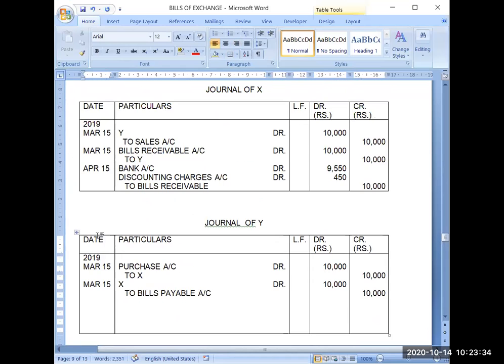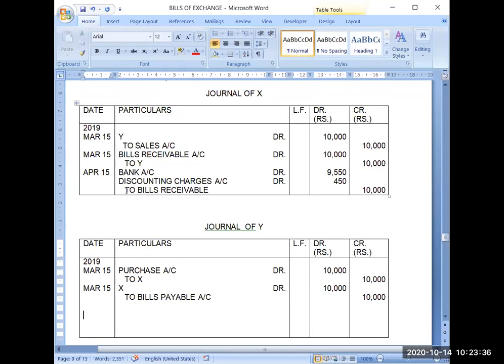Now, one more thing you have to observe. Suppose I am X and you are Y. I was having that bill and I have discounted that bill from the bank. I have given that bill to the bank. I will not be informing you, because there is no need of informing you that I have got this bill discounted from the bank.